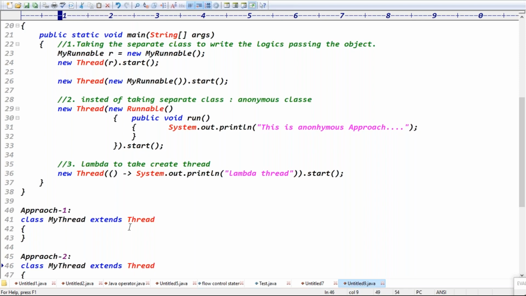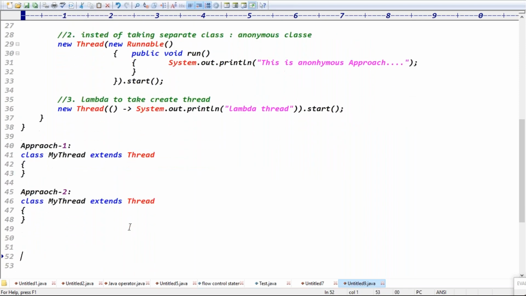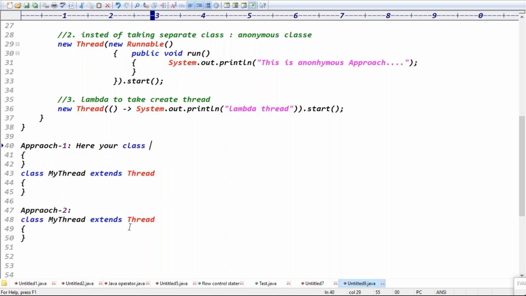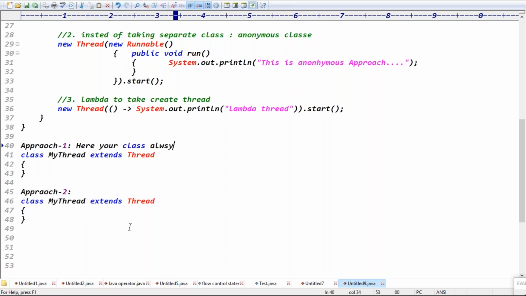At the application level, the second approach is recommended, guys. In the first approach you are creating a thread, and in the second approach also you are creating a thread. But in the first approach, your class is always extending the Thread class, right? In Java, one class can extend only one class.